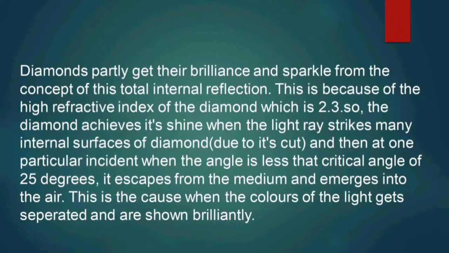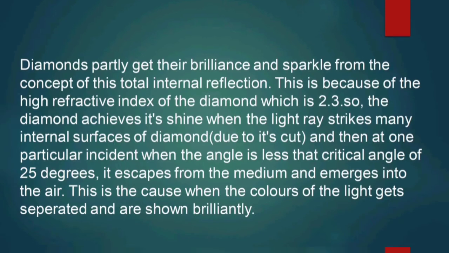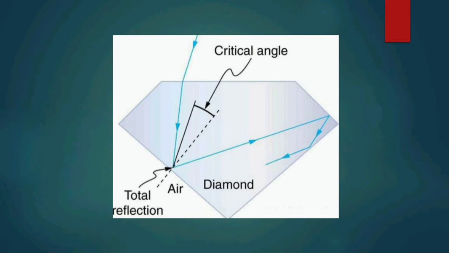Diamonds partly get their brilliance and sparkle from total internal reflection. This is because of the high refractive index of the diamond, which is 2.3. The diamond achieves its shine when the light ray strikes many internal surfaces of the diamond due to its cut, and then at one particular incidence, when the angle is less than the critical angle of 25 degrees, it escapes from the medium and emerges into the air. This is the cause when the colors of the light get separated and are shown brilliantly.